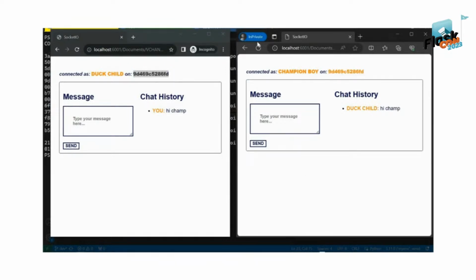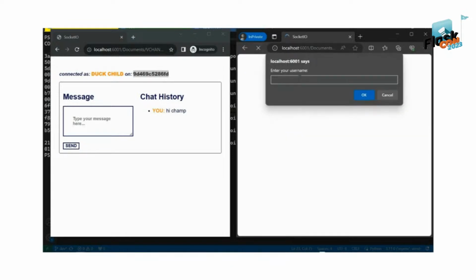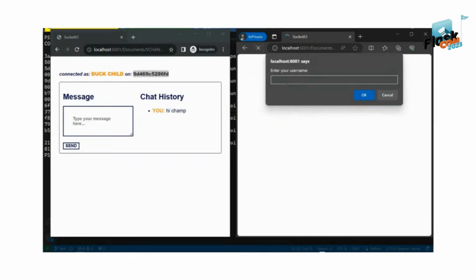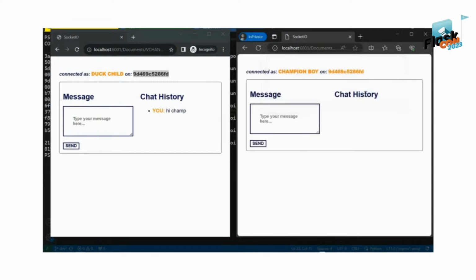But let us try to connect these clients to different instances, right? Now connected to the same server again. Let's try again.